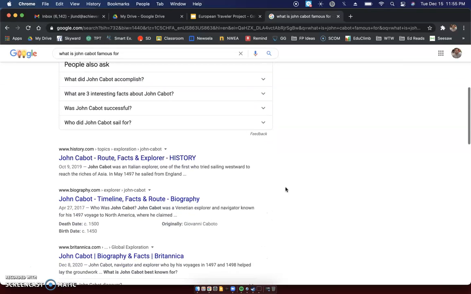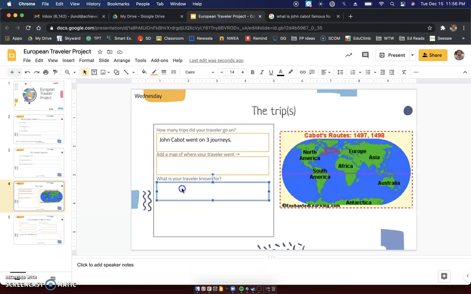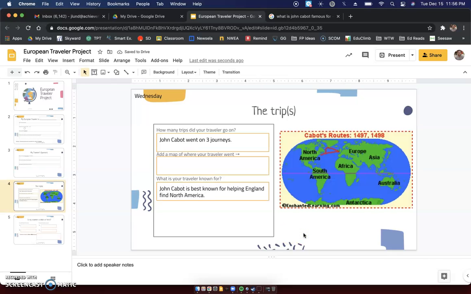All right, so that's a lot of words for saying John Cabot is best known for helping England find North America. Period. So we know that he went on 3 journeys. We know that here is the route that he went on from England to North America and back. John Cabot is best known for helping England find North America.